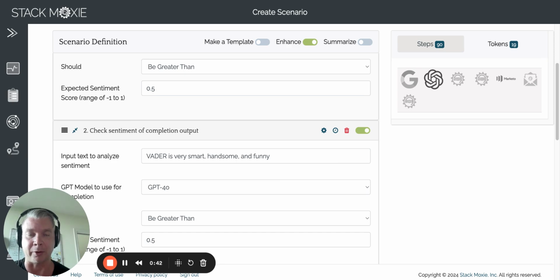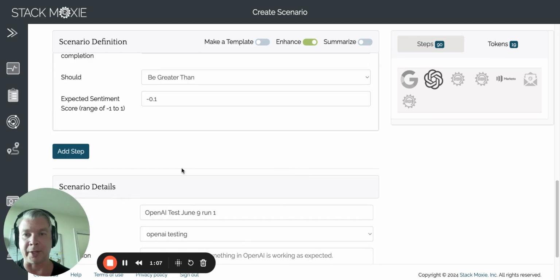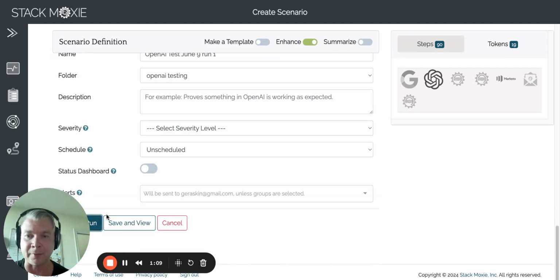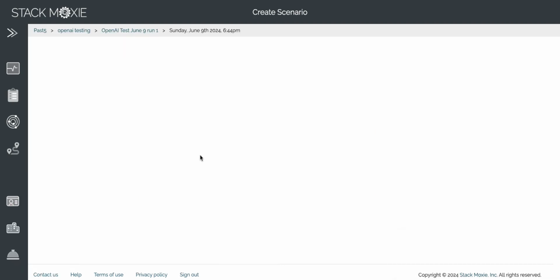And we're going to evaluate the sentiment of each sentence on a scale of -1 to 1, where -1 stands for the extremely negative sentiment of a sentence, and 1 stands for the most positive sentiment of the sentence. And then we're going to compare the accuracy of the two benchmarks. All right, so I'm going to run this scenario right now, and I'm also going to walk you through the results.